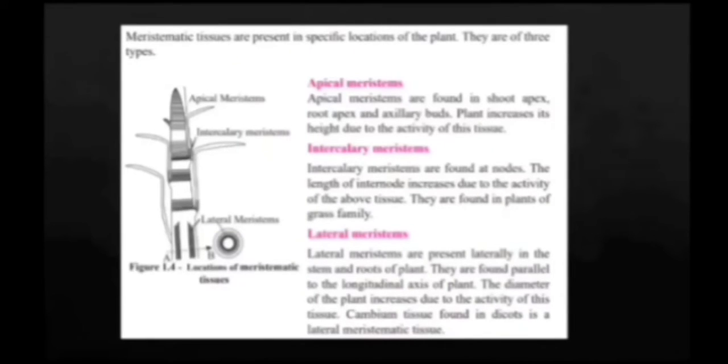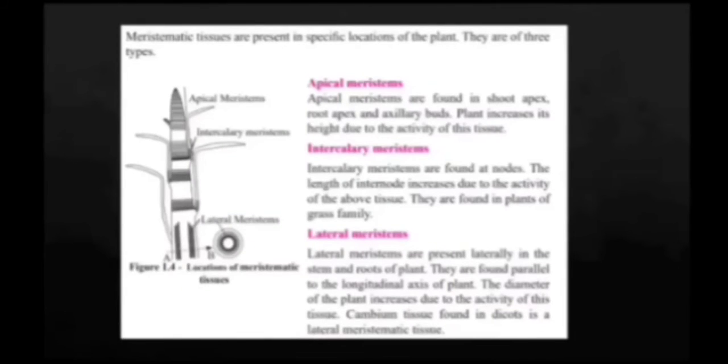Apical meristem. Apical meristems are found in shoot apex, root apex, and axillary buds. That is, they are found in the root and shoot tips. And the plant increases its height due to the activity of this tissue. The next is intercalary meristem.